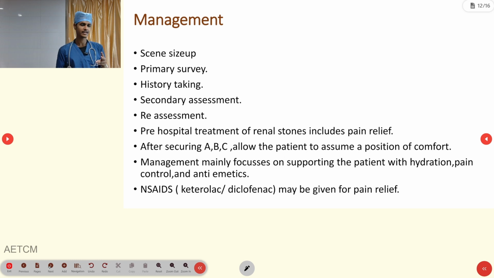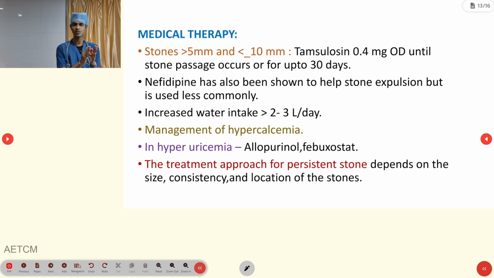How can we manage pain? Based on the severity of the pain, we have to treat according to the WHO pain grading scale. Already a lot of time we discussed those sorts of things. And then antiemetics, if pain-induced emesis is there, that also we have to manage. Okay, this is the goal for the pre-hospital: first positioning, second pain management, third antiemetic if necessary.